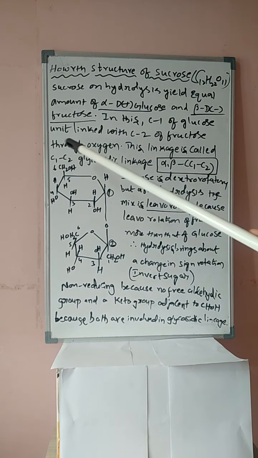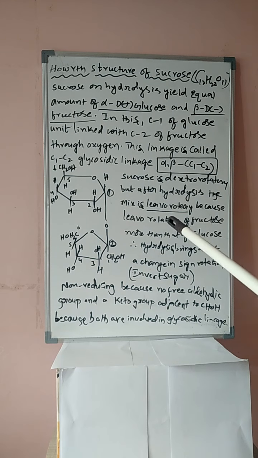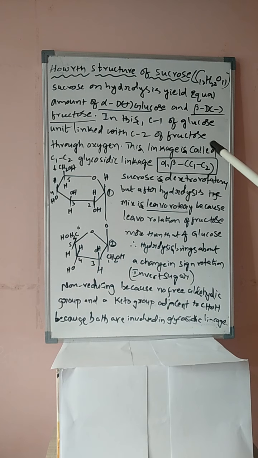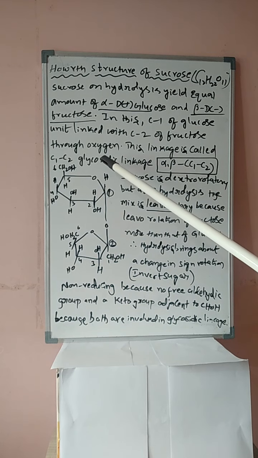This linkage is called C1-C2 glycosidic linkage. From a competitive point of view, they will ask, students, which of the following linkages is present in sucrose? That is alpha beta C1-C2 linkage. That is, the C1 carbon atom of alpha D-glucopyranose and the C2 carbon atom of beta D minus fructofuranose combine with one another by glycosidic linkage to form sucrose.